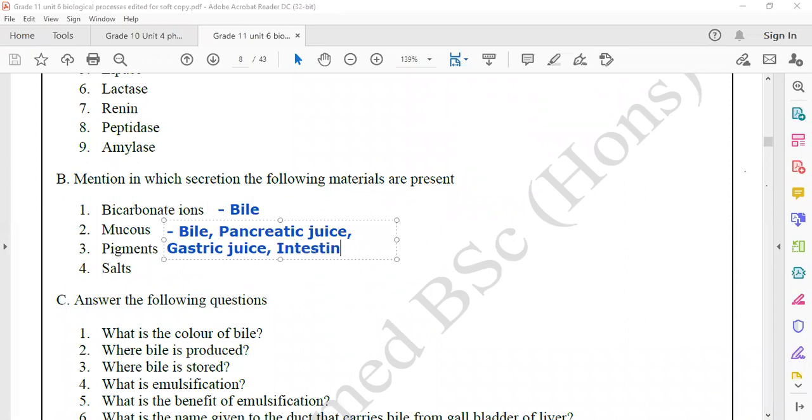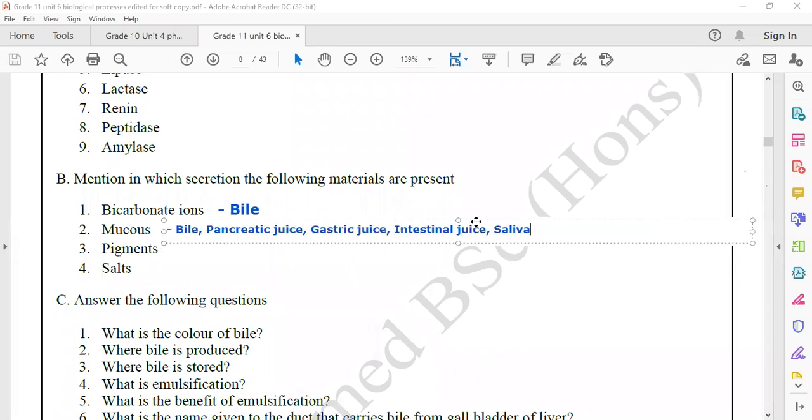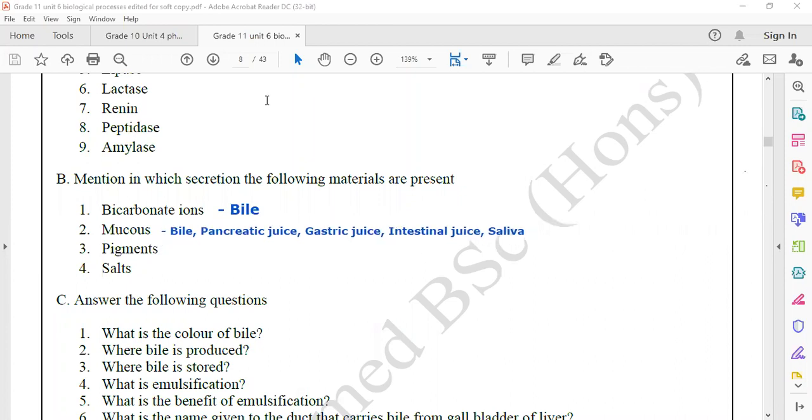Intestinal juice also has mucus. Saliva also has mucus. So mucus is a common material in many secretions.